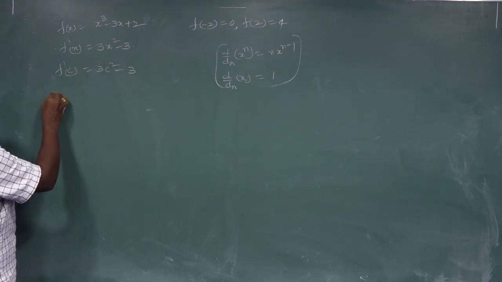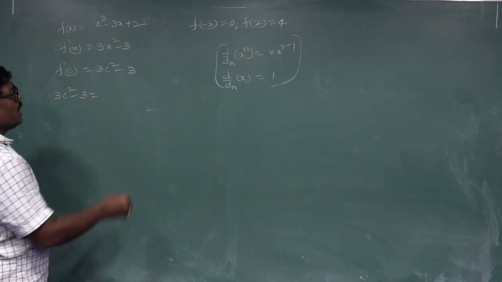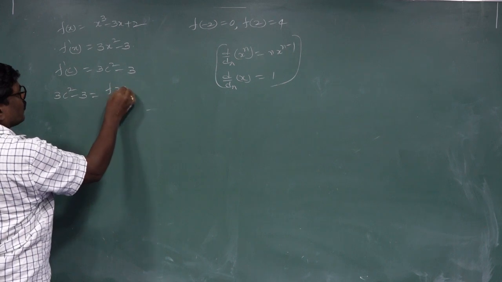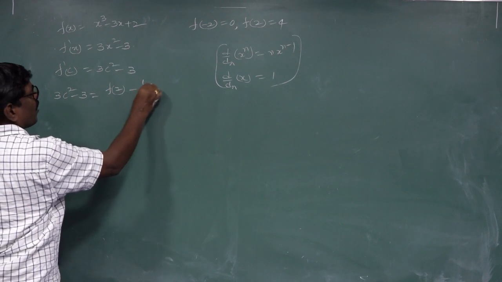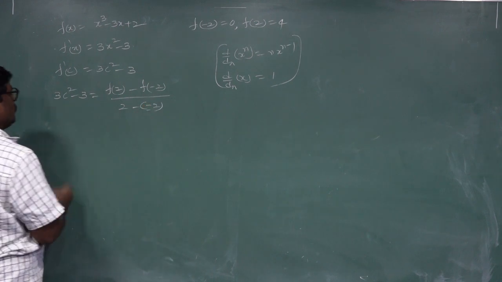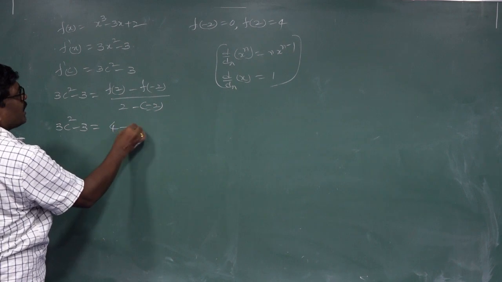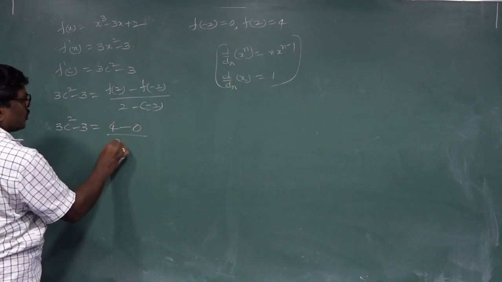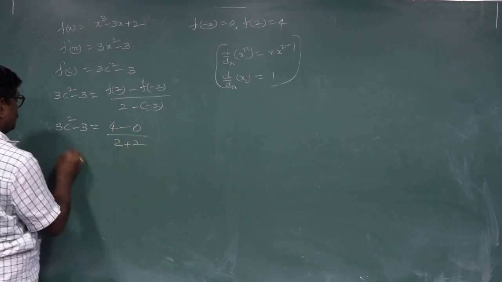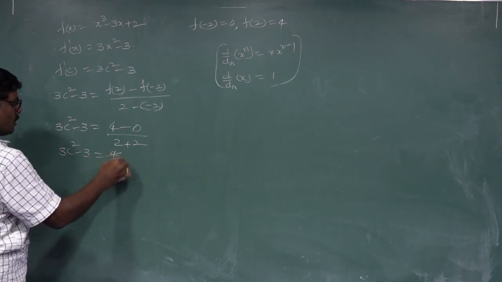Now 3c square minus 3 equal to (f(2) - f(-2)) / (2 - (-2)). That is 3c square minus 3 equal to (4 - 0) / (2 + 2), which is 4 by 4, which is 1.